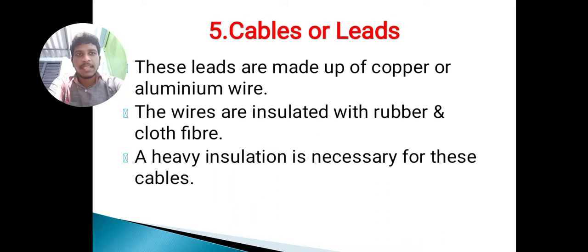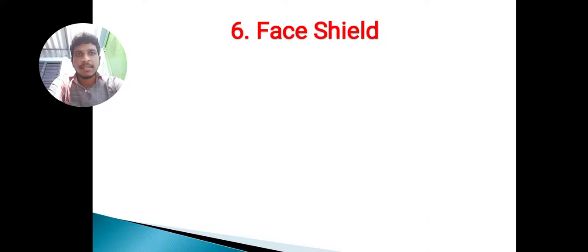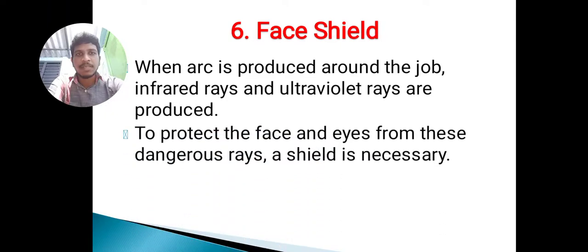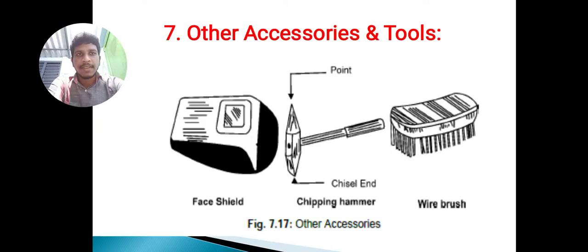Why? That means to protect human beings from shocks. When an arc is produced around the job, infrared rays and ultraviolet rays are produced. These are very dangerous to human eyes. To protect the face and eyes from these dangers, a protecting shield is very much necessary for arc welding. Other accessories are face shield, chipping hammer, wire brush.